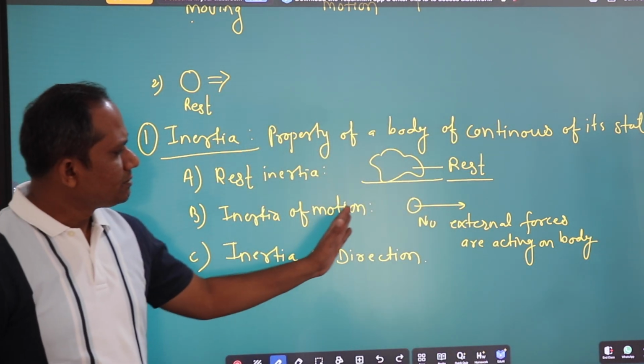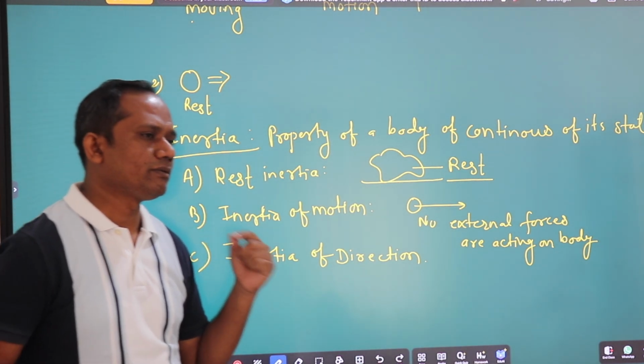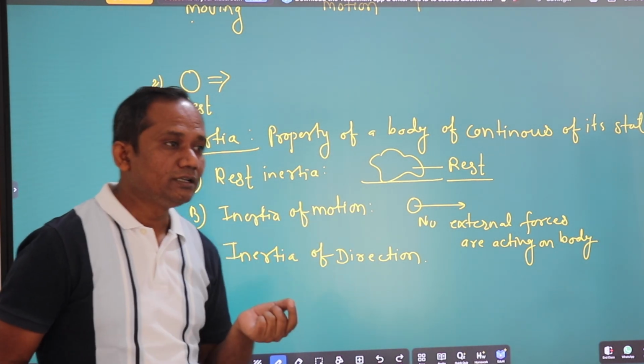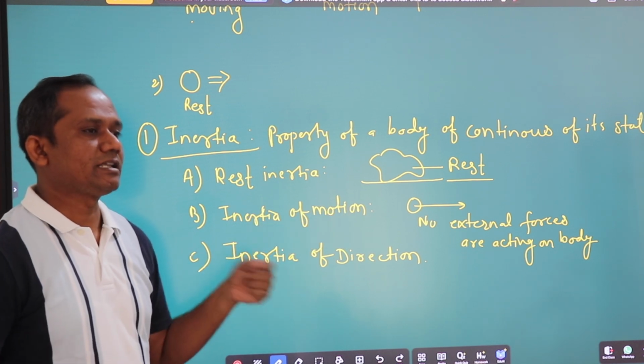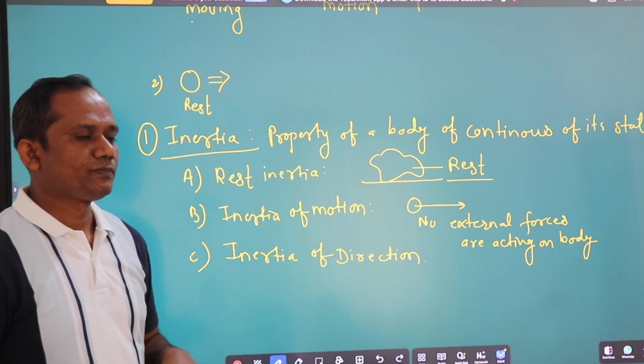This means that if there is no external force acting on the body and the body is in a continuous state, it will always remain in that continuous state. This is due to the internal, natural property of the body. If the body is in motion, then it will always be in motion.